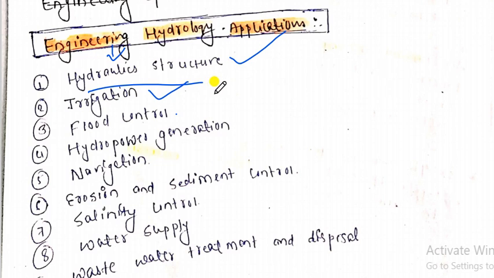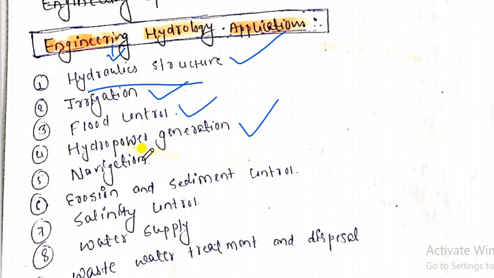Similarly, flood control: engineering hydrology gives a lot of ideas about how to control floods, what measures are to be adopted, and what data are to be collected about the flood. These are all applications of engineering hydrology. Similarly, hydropower generation is essential for planning of any water power development.